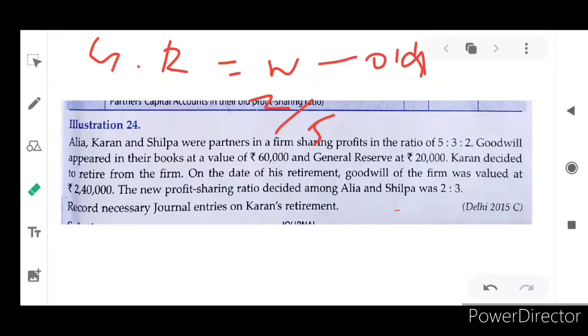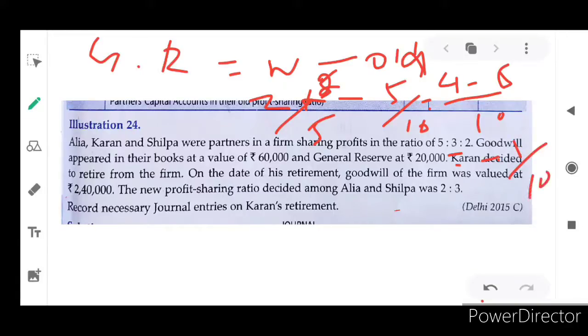The base has to be the same, so the first fraction is multiplied by 2. 2 into 2 is 4, minus 5, divided by 10. 4 minus 5 is equal to minus 1 divided by 10. We are calculating the gaining ratio. If you get a minus value, you have sacrificed.